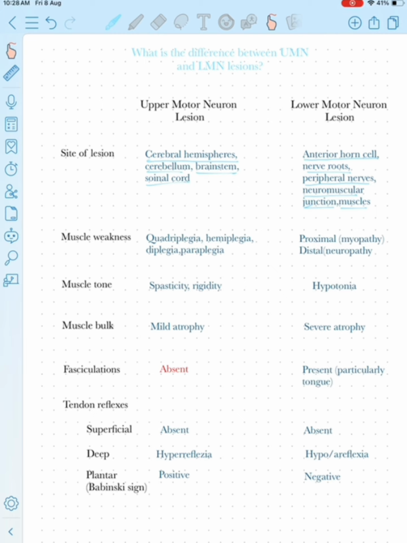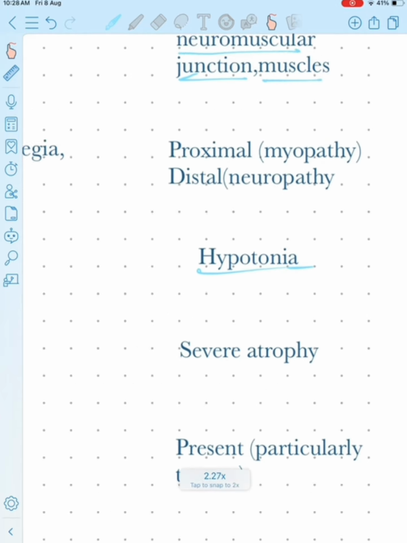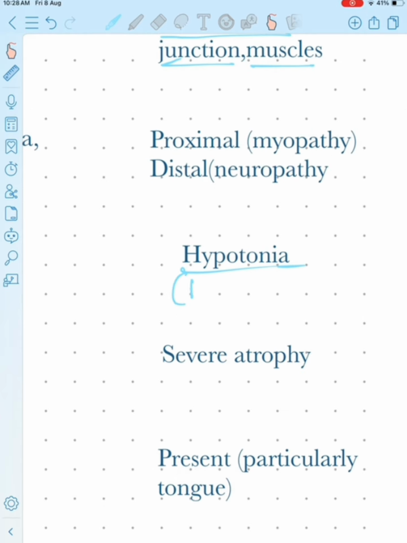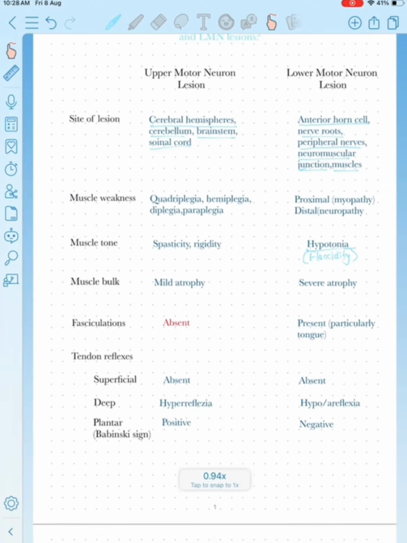there is neuropathy. The muscle tone in upper motor neuron lesion will show spasticity and rigidity. The muscles will become very tight. But on the other hand, in the lower motor neuron lesion, there will be hypotonia, that is, there will be flaccidity. The tone of the muscles will be reduced.